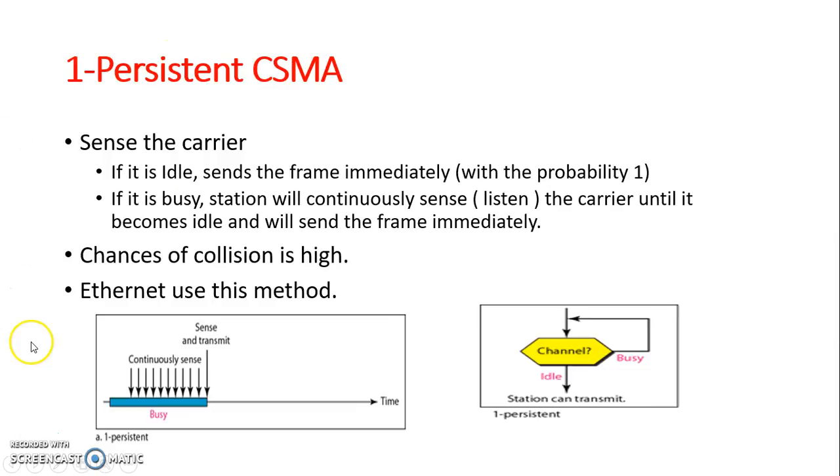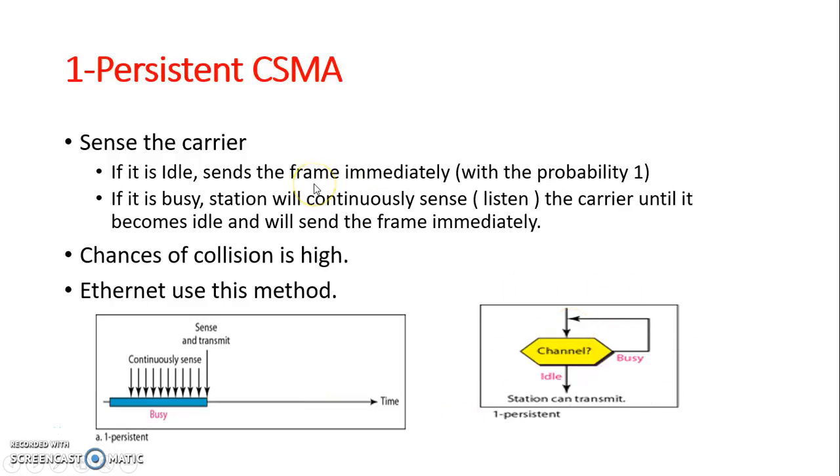In this method, the possibility of collision is high because two or more stations can sense the channel to be idle at the same time and send their frames immediately. This protocol is called one persistent protocol because the station transmits the frame with a probability of 1 whenever it finds the carrier to be idle. Here you can see the behavior of one persistent CSMA. It continuously senses. When the channel is busy, it keeps on sensing, and once it finds the medium to be idle, it starts transmitting the frame immediately. So this is the flow diagram of this.